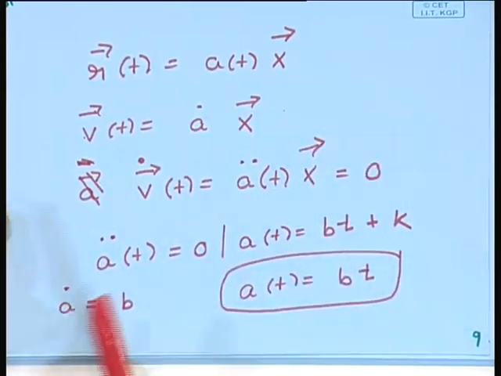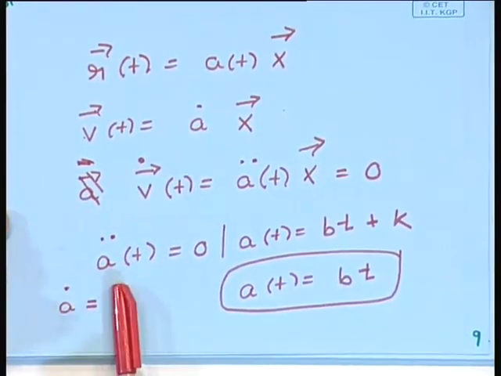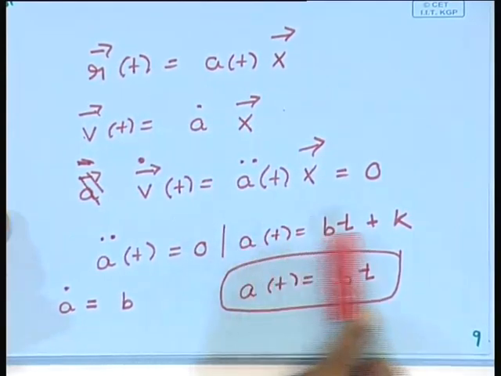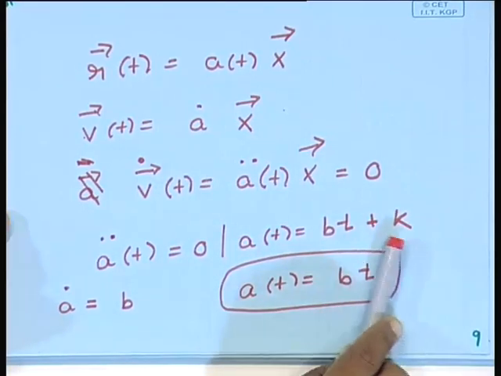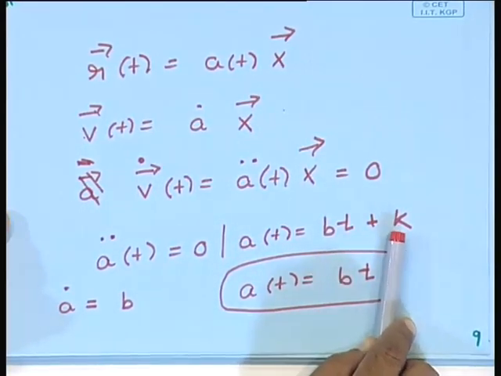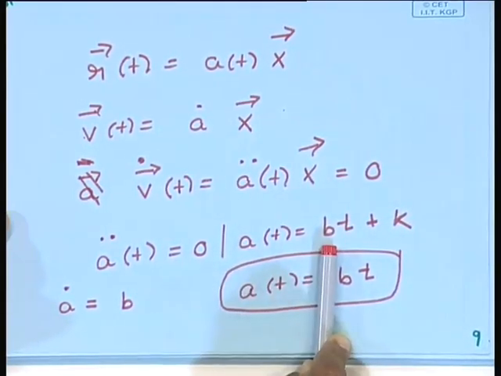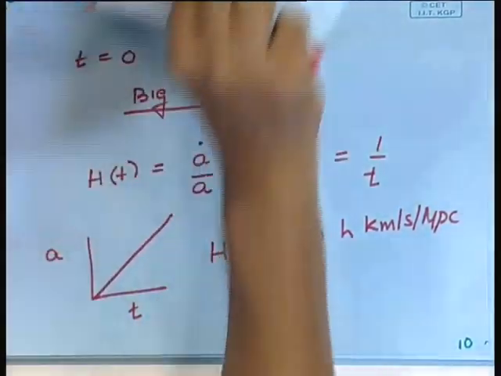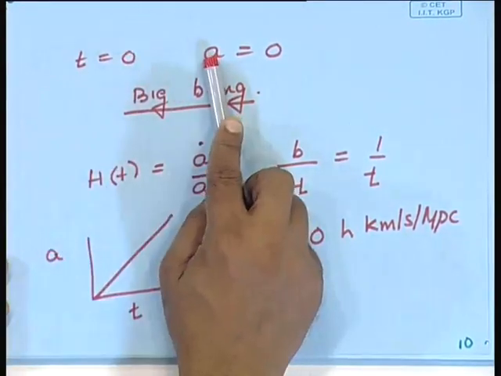If this is 0 for any galaxy, that means a double dot, the second derivative of the scale factor, has to be 0, and we have the solution where a is a linear function of time. It is convenient to choose the constant k to be 0, so that the scale factor becomes 0 when t is equal to 0. Now, this brings us to an interesting issue. At the time instant t equal to 0, the scale factor has become 0.